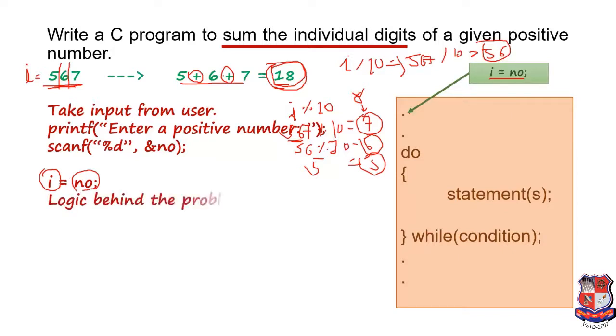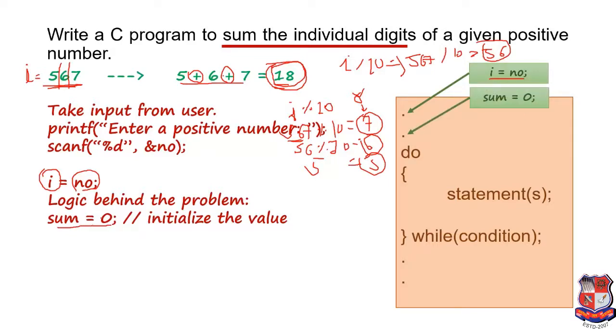Okay, now what is the logic behind this problem? That logic we will write inside the do statement, but before that we have to initialize a value, because we have to find the sum. So we are initializing sum equals 0. Okay, next is to find the remainder. For that we are using r equals I modulo 10. Then we are doing the summation of this remainder. So for that we are writing sum equals sum plus r.